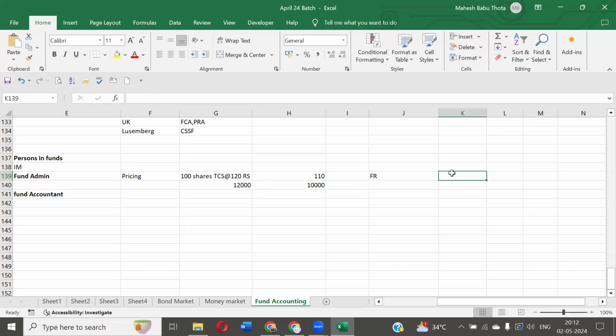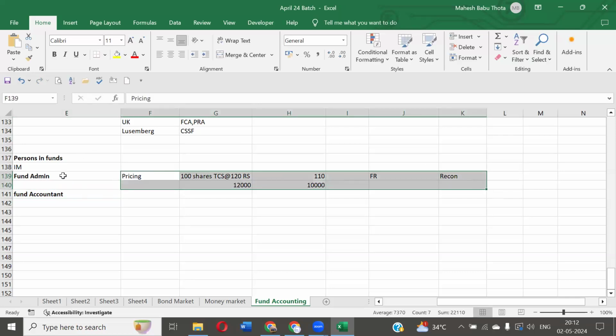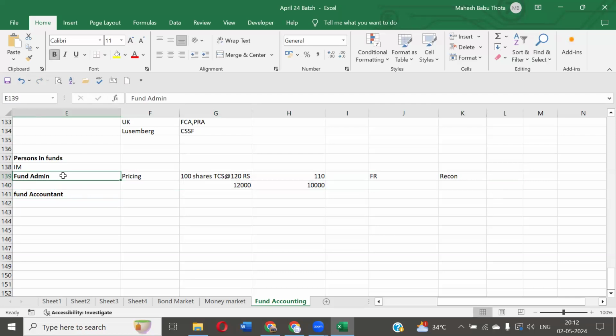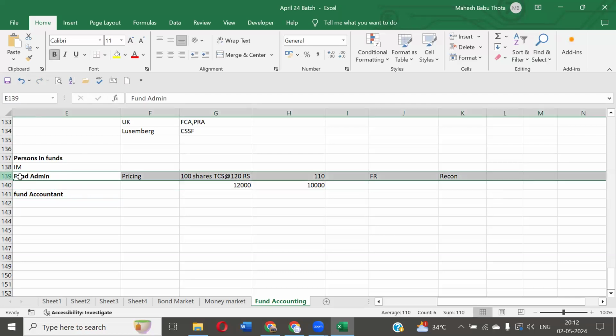Reconciliations also will be done. A fund administrator will do the reconciliations. Basically, to perform all these activities, there is a responsible person called fund administrator, right? But again, as I said, fund administrator is not a person. Fund administrator is like a big company. We have State Street, Morgan Stanley, JP Morgan. These are all fund administrators.